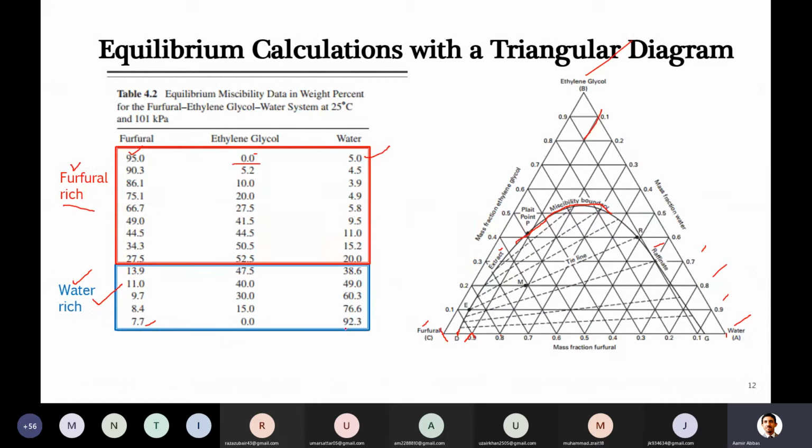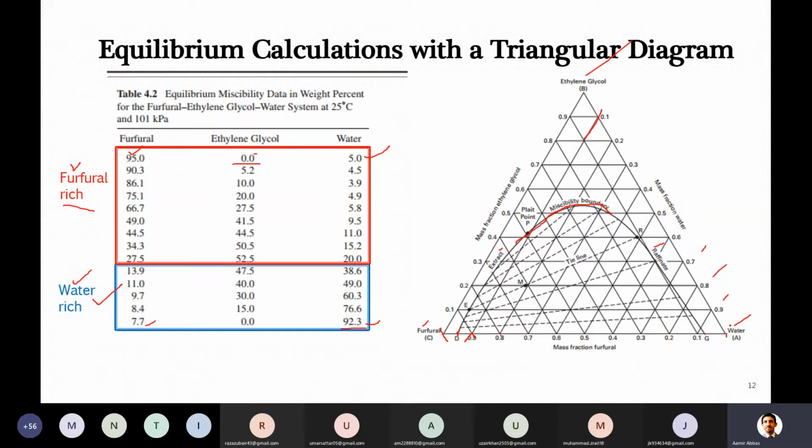So let's see whether that is correct or not. Here furfural is 7.7% and water is 92.3%, and this should definitely be the last point on the curve on the other end. So look, is it correct or not? Here water is 92.3%, so definitely this line again, because these are two components.